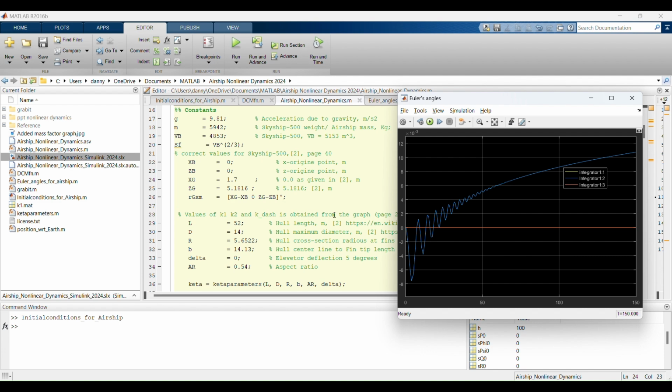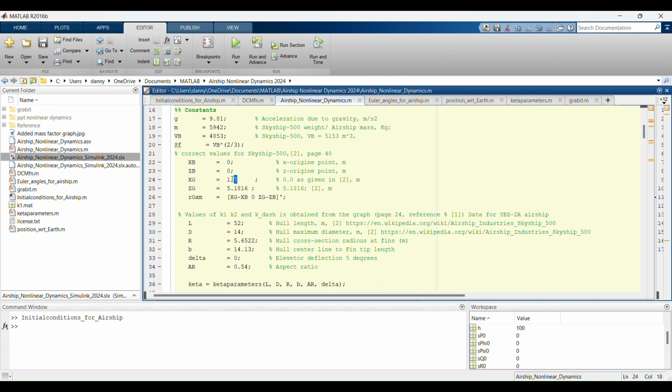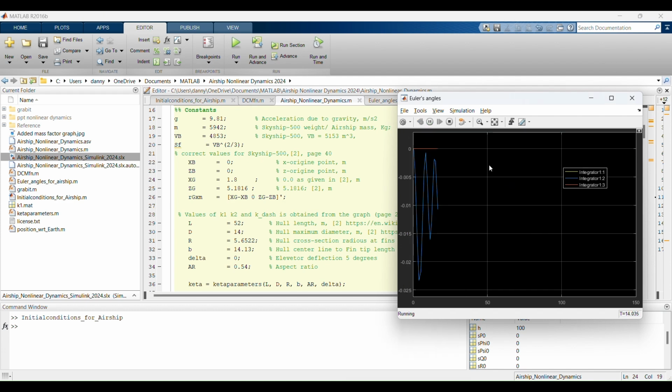We can also reduce this by increasing from 1.7 to 1.8. Now, as you can see, the system is more on the negative side rather than the positive side. Once it converges, it will go closer and closer to zero.